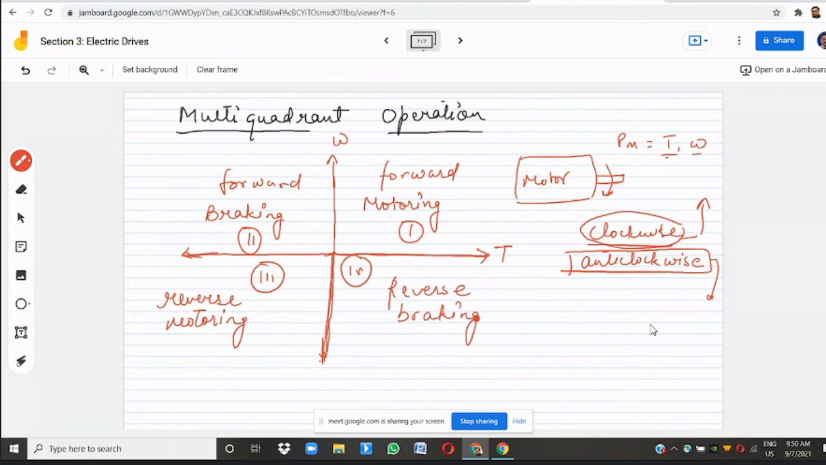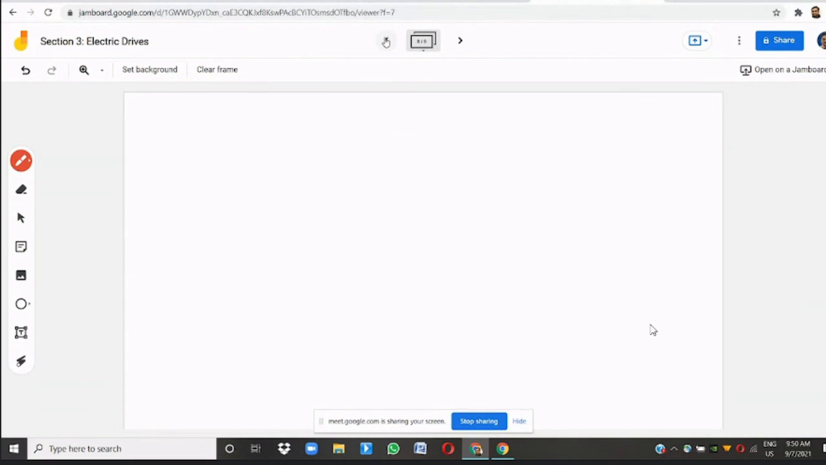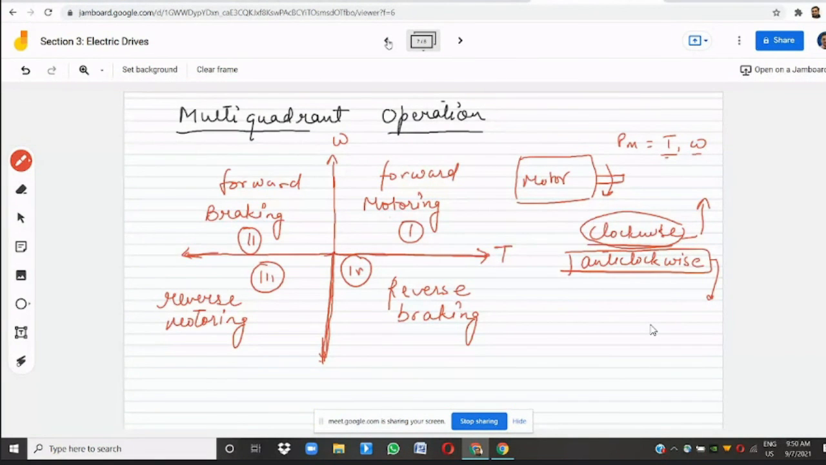So these are the four quadrants in which your motor can work. We'll understand it in a more deeper way by considering an example of a lift, right? But we'll do it in the next class. ठीक है? ओके सर। मैं एक एग्जांपल लेके बता भी सकता हूँ। नेक्स्ट क्लास में कर लेंगे।